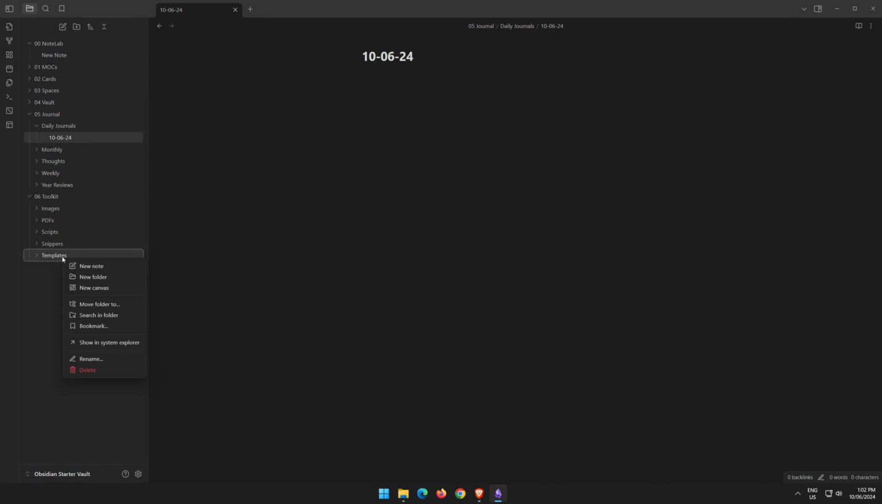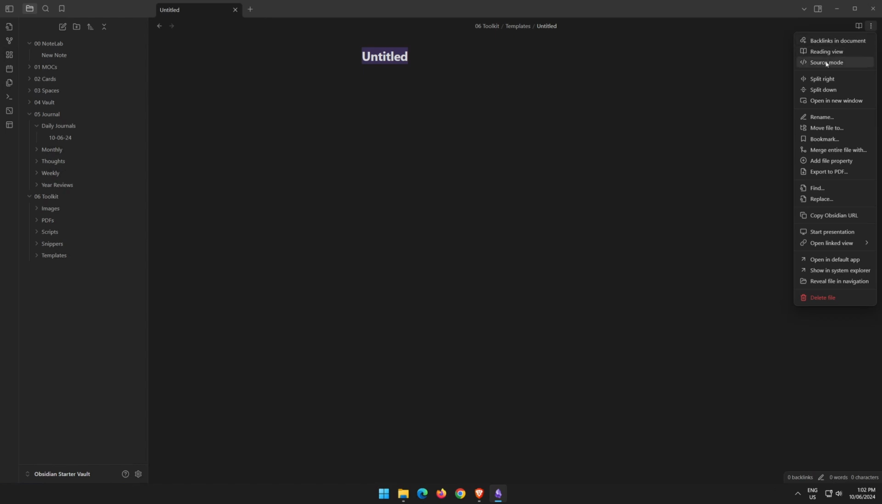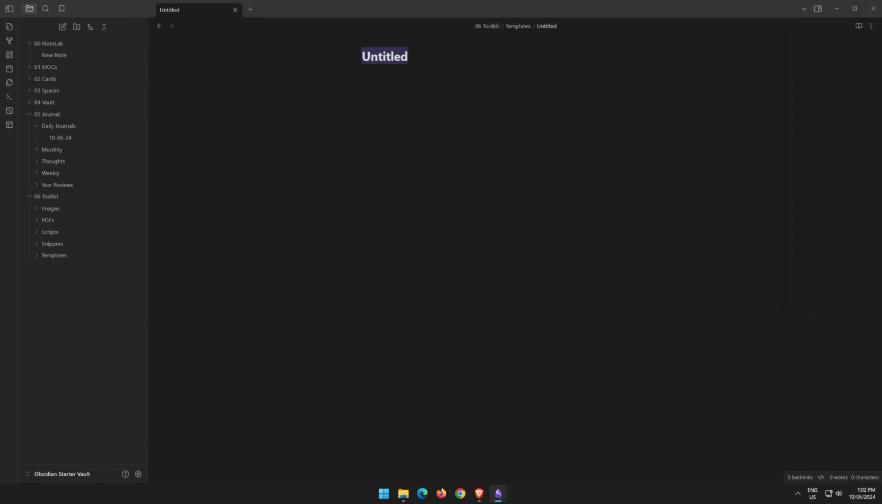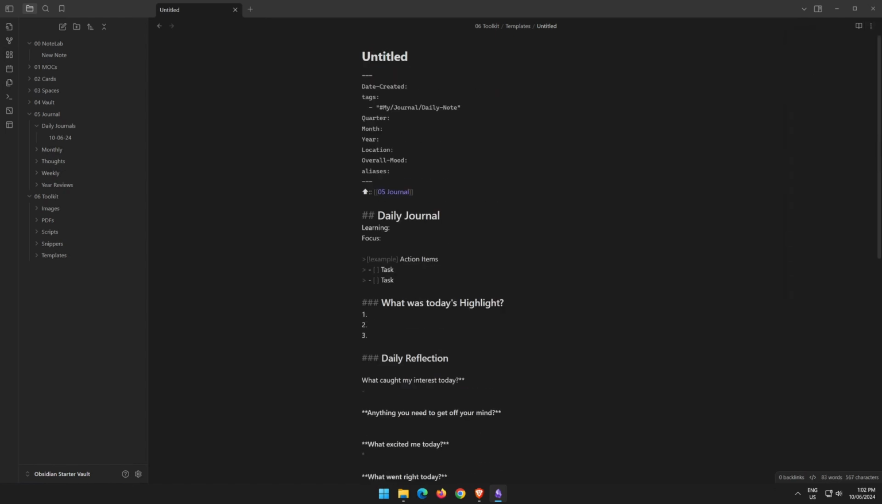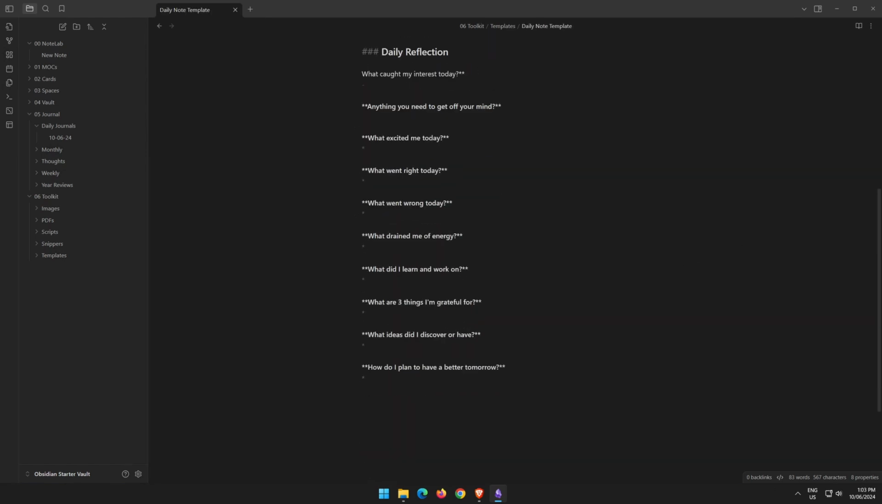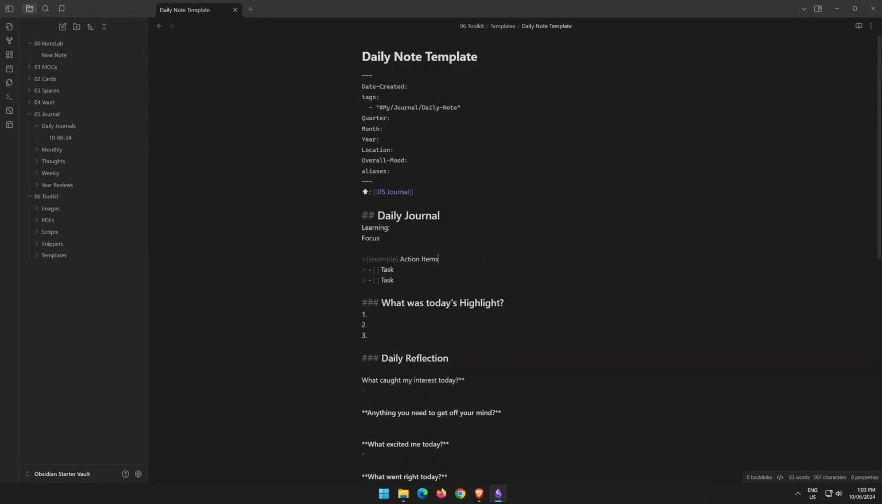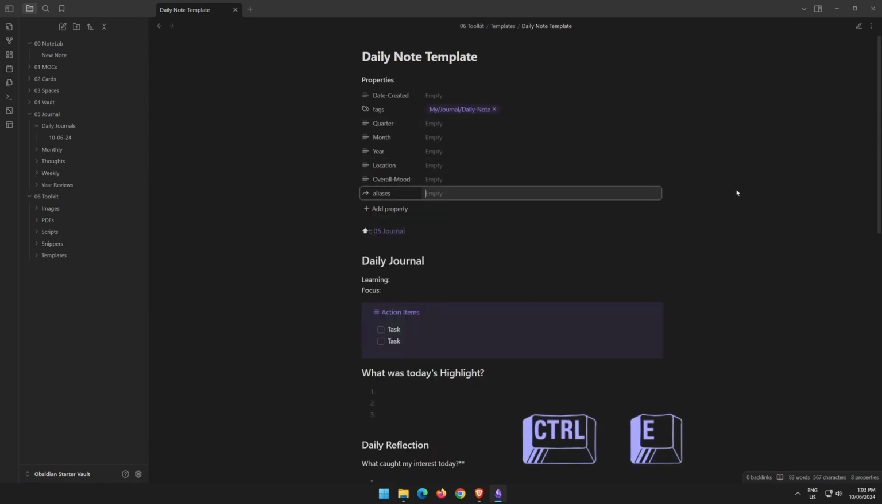I'm just going to open the toolkit. I'm going to right click the templates folder and I'm going to create a new note. And what I'm going to do is I'm going to click the three dots and go into source mode. And then I'm just going to paste a daily note template from my Obsidian Vault. I'm going to call this one daily note template. And you can see it looks a little bit ugly in source view. So to toggle back to editing view, we can press Control E. Now it goes back to editing view.